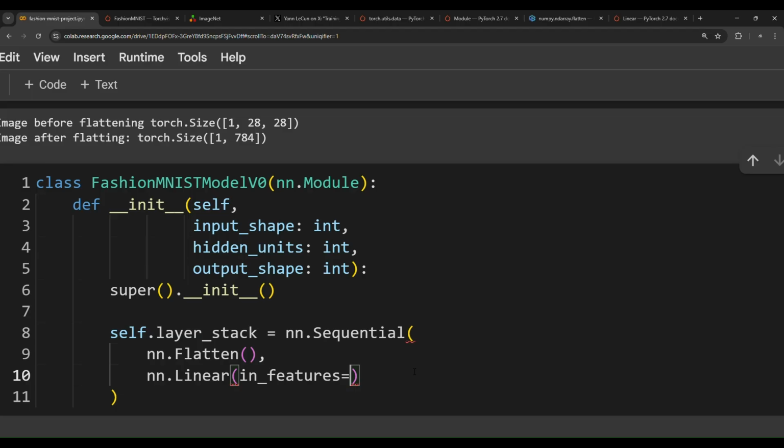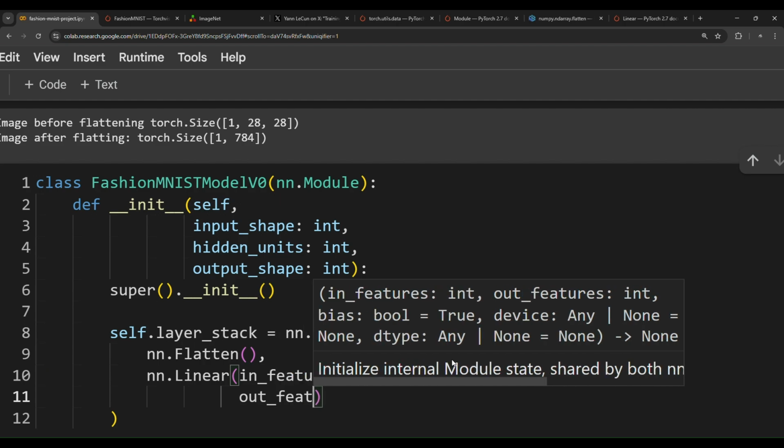Well, it will be 784, because we have 784 data inputs going through the network. We need to have 784 neurons or artificial nodes for this network to be able to receive the data appropriately. And then we need to pass in out features.